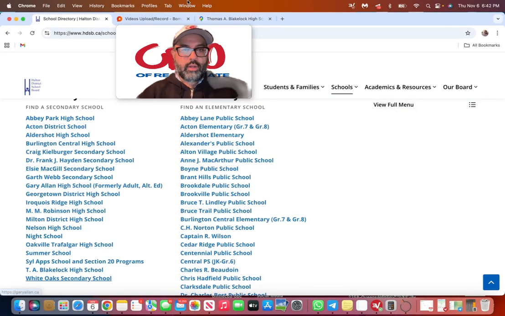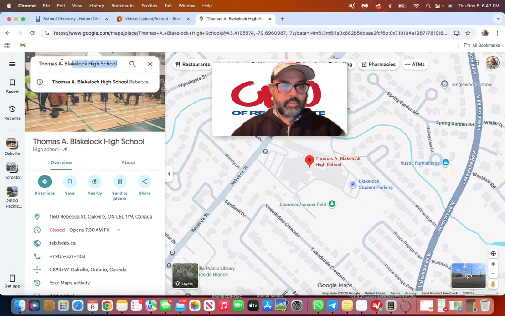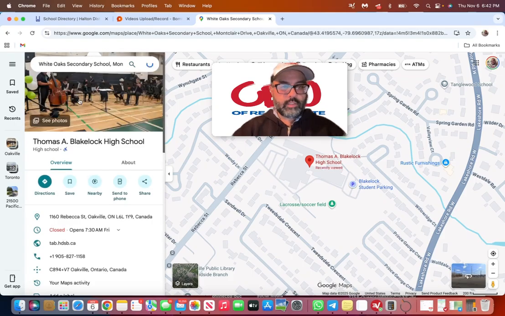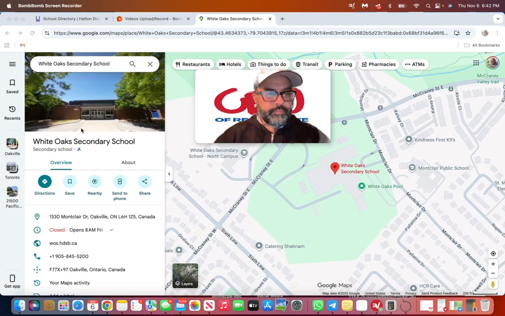Okay, so we've got a few more. Actually, just one more. White Oaks Secondary High School. Let's take a look at White Oaks. Okay, so White Oaks Secondary High School. That's a really bad picture. They need to improve that.